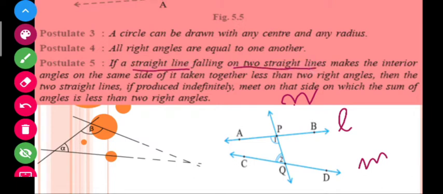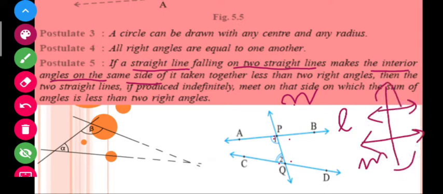And it is saying that, making the interior angles, let me see, this is an interior angle 1 and angle 2, as two interior angles on the same side, and the sum of these angles is less than 180. Students, by looking at this figure, you can also think that if the sum is 180, then these lines can't be like this. Then if the sum is 180, the situation must be like this. But here the sum is less than 180, so it must be that one line is in this way, another line is this way. So then the two straight lines, if produced indefinitely, meet on that side.